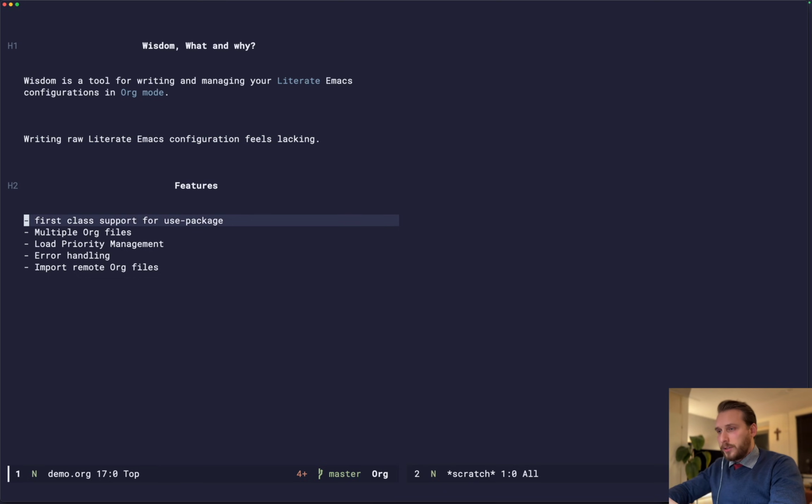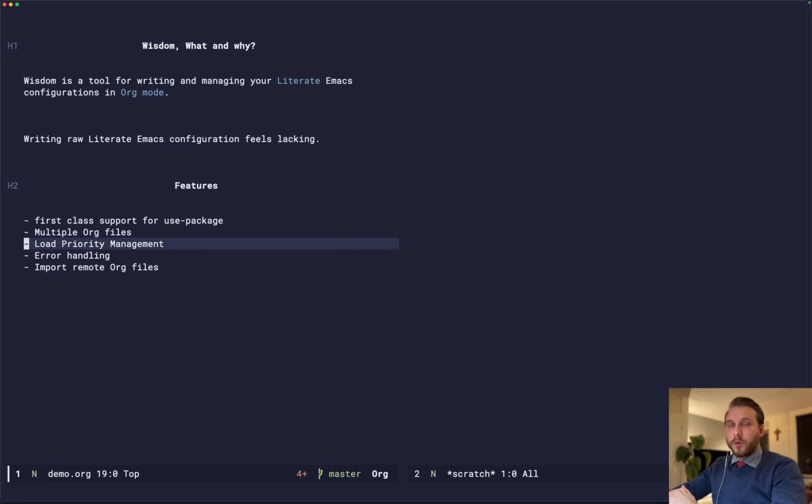So a couple of features of this package is that it has first-class support for use-package within the org mode file. I'll show you what that means later. It supports multiple org files. Normally you would have a single org file transpiling to a single Emacs Lisp file, and you could write something to aggregate and find all of your org files, but Wisdom does that for you.